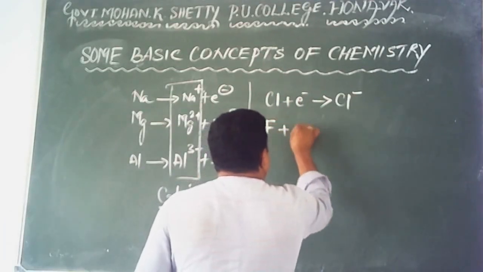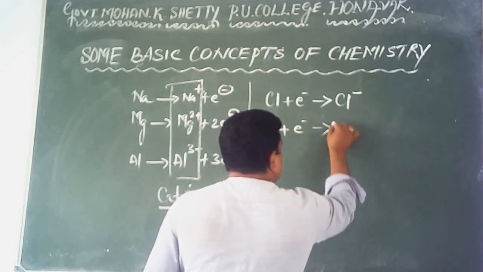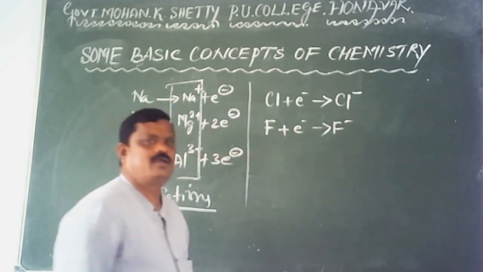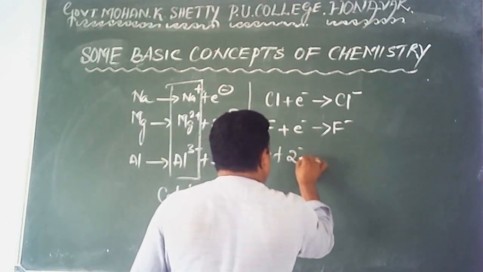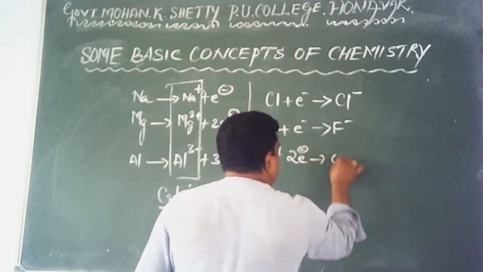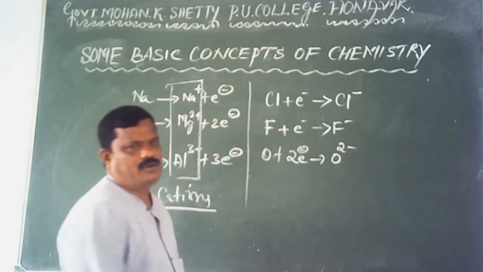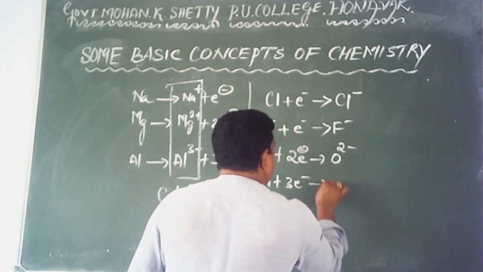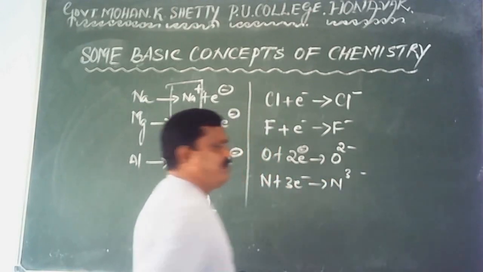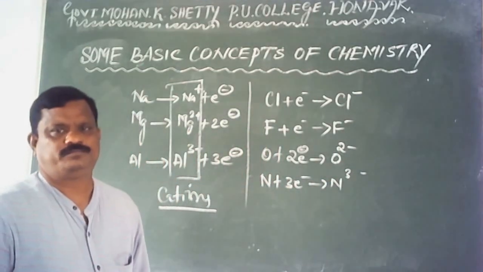Fluorine atom by gaining one electron gets converted into fluoride ion. Oxygen atom by receiving two electrons gets converted into O2 minus oxide ion. Nitrogen by receiving three electrons gets converted into N3 minus nitride ion.